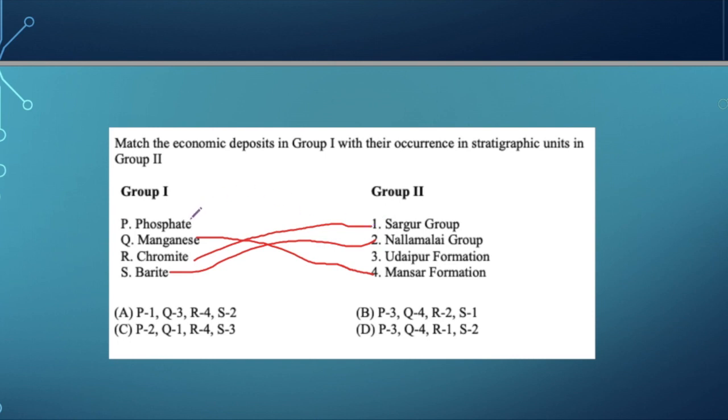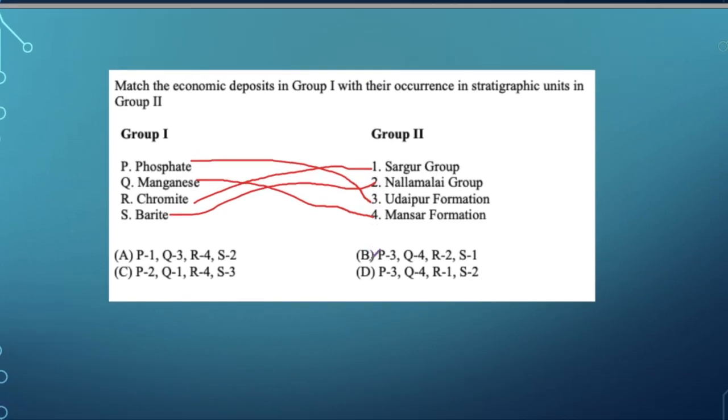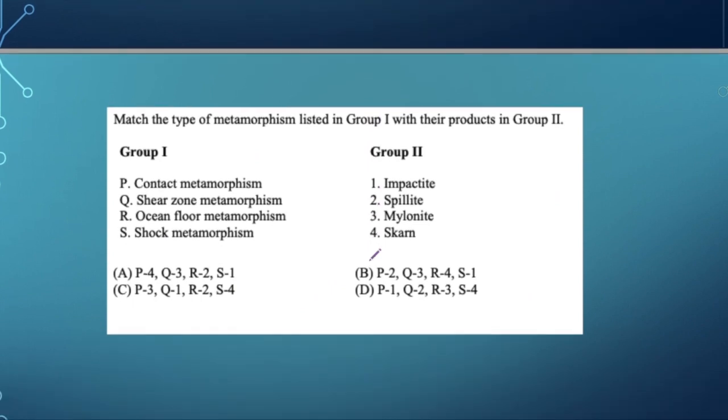And similarly, the last one is phosphate. So remember, never leave this question. It's a very easy type of question, just matching. No, it's a number maker question. So the last question, I think second last. Match the type of the metamorphism listed in group 1 and 2.